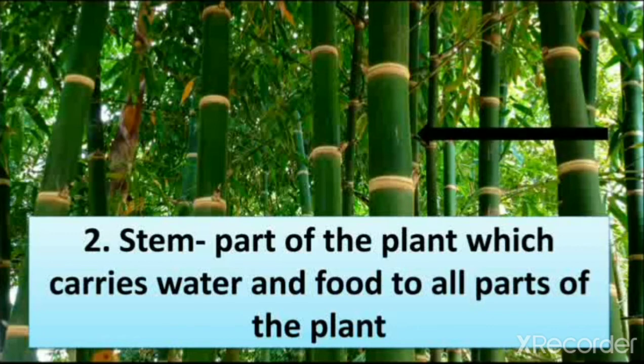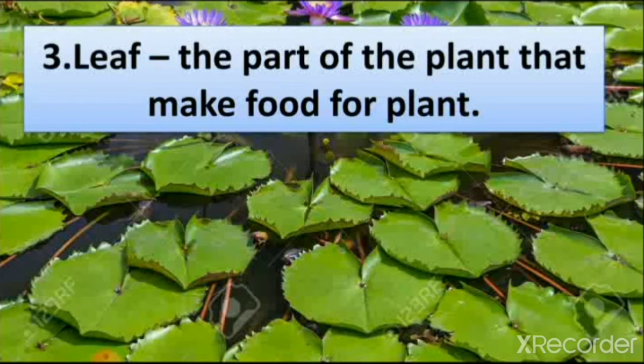Stem is a part of the plant which carries water and food to all parts of the plant. The things which roots take from soil, they are carried by the stem and passed to all over the parts of the plant. It is a stem. Then we learn about leaf, the part of the plant that makes food for the plant.